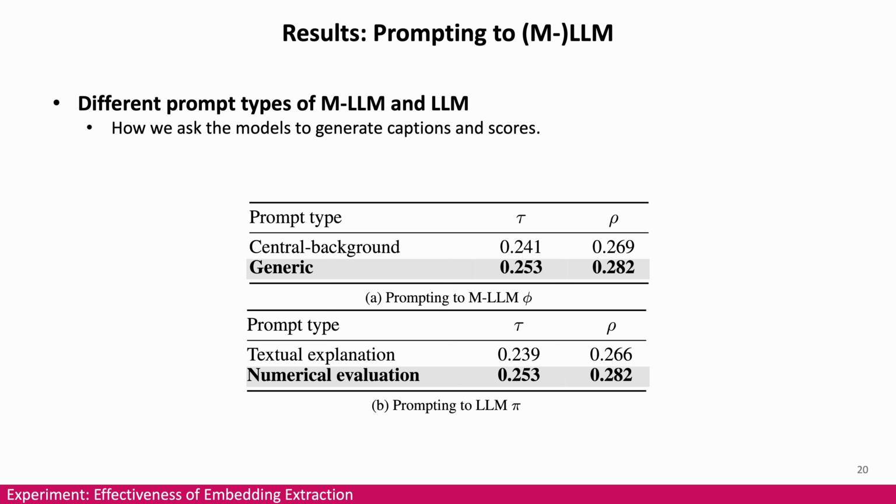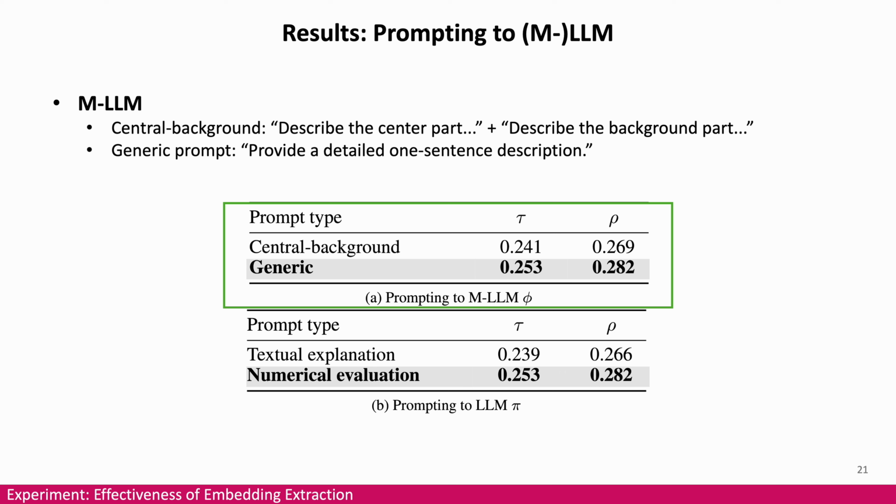Now let's talk about different prompt types, how we ask the models to generate captions and scores. For the MLLM, we try two types of prompts. The center-background type splits the image into center and background and asks for separate descriptions. And the generic type asks for a detailed one-sentence description. We find that the generic prompt works better.